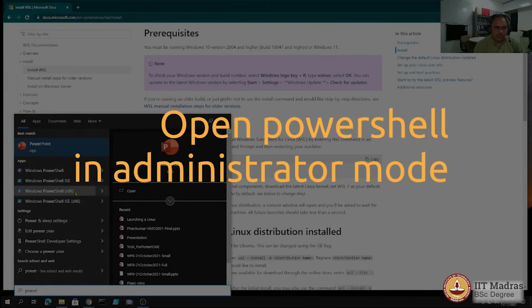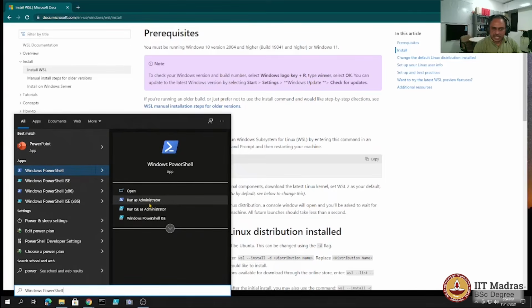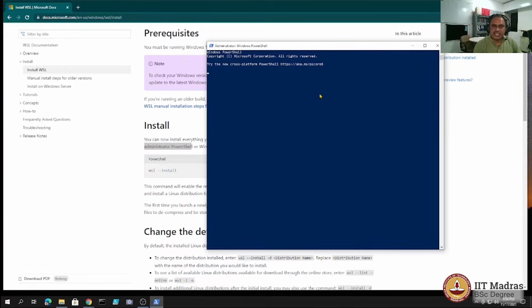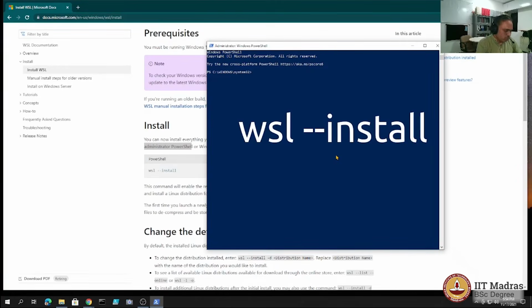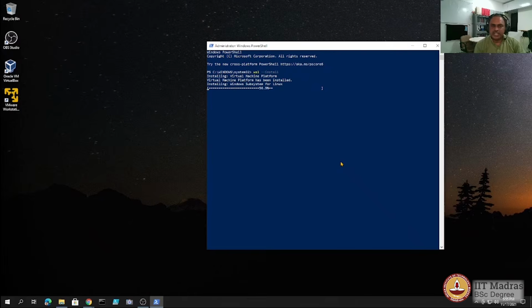Okay, so when I open PowerShell, we have those options available, run as administrator. So click on that, and it is asking us to give some command. So wsl --install. Okay, and that would then go on with the process of preparing the Ubuntu operating system to run on top of Windows, natively supported by Microsoft. So this process takes a couple of minutes.